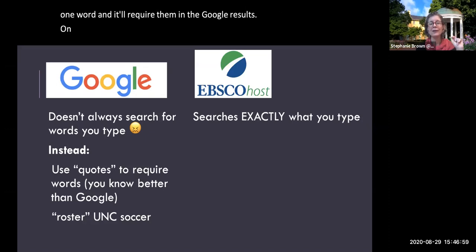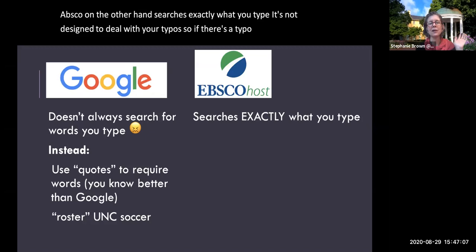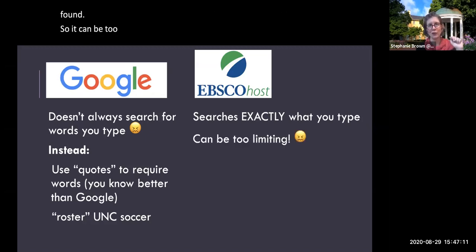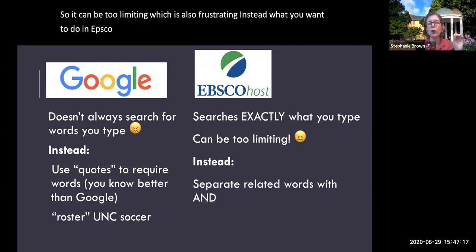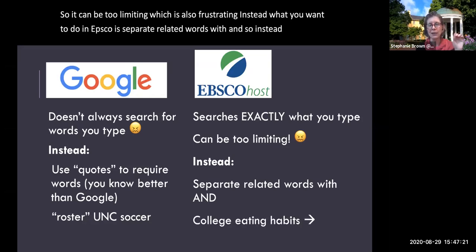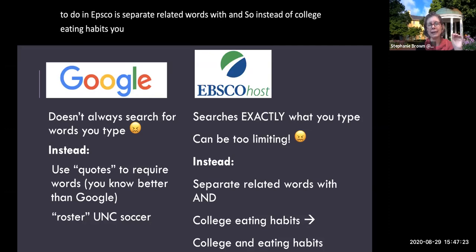EBSCO, on the other hand, searches exactly what you type. It's not designed to deal with your typos. So if there's a typo, it'll say nothing found. So it can be too limiting, which is also frustrating. Instead, what you want to do in EBSCO is separate related words with AND. So instead of college eating habits, you would say college AND eating habits.